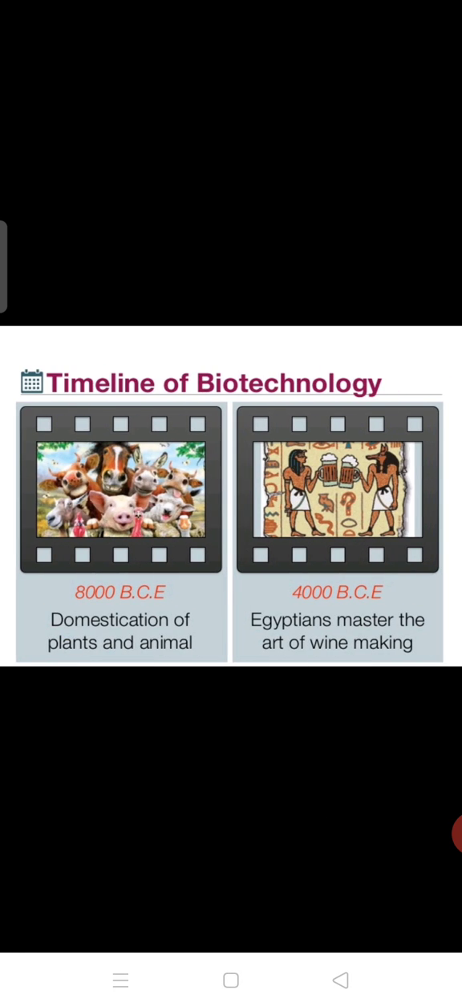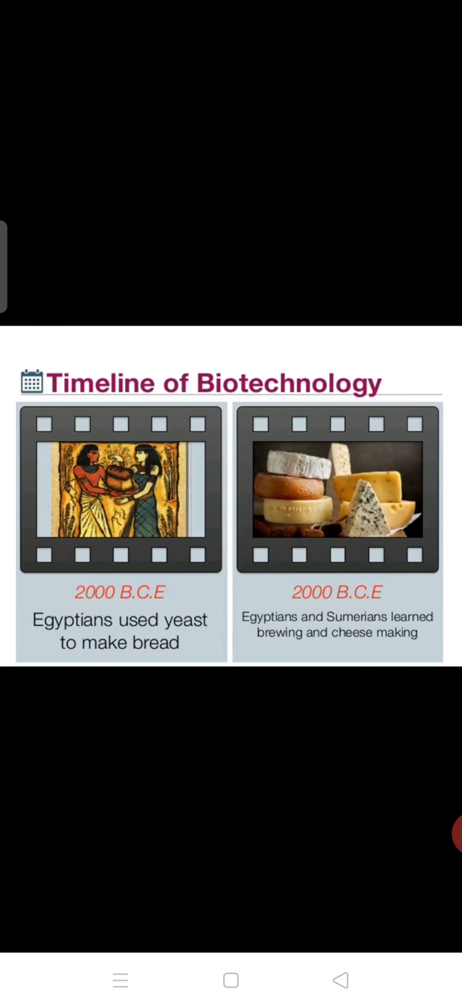In 8000 BC and before that, the domestication of plants and animals took place, as in the first slide. Second, around 4000 BC, Egyptians mastered the art of wine making. Egyptians used yeast to make bread. And in 2000 BC, Egyptians and Sumerians learned brewing and cheese making.